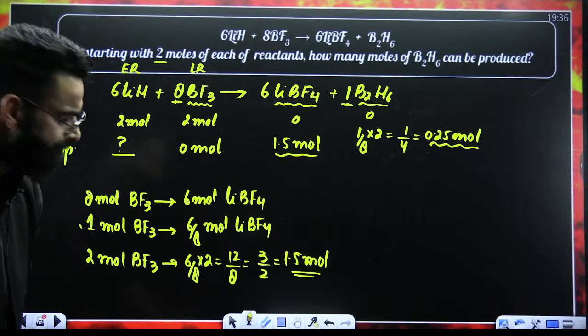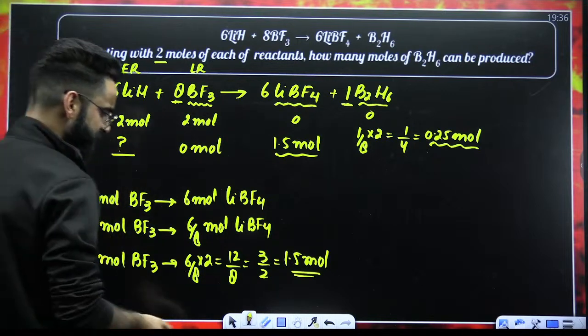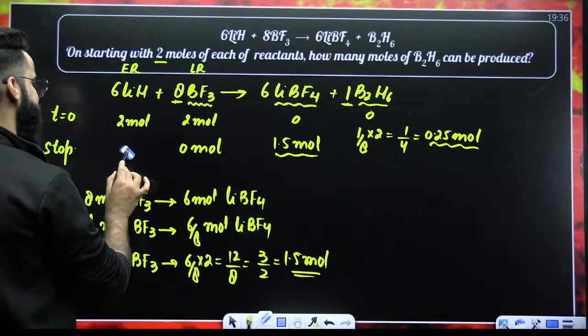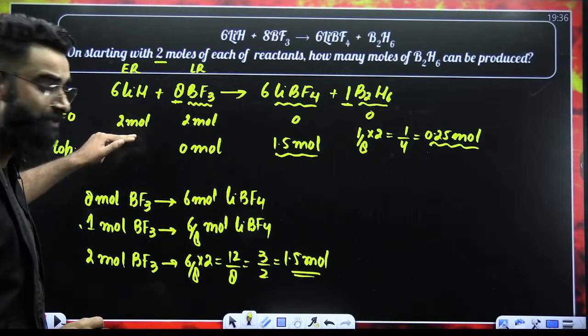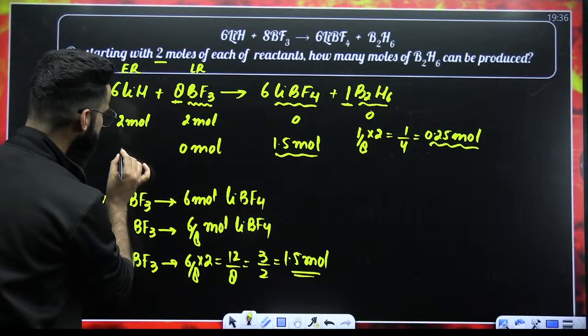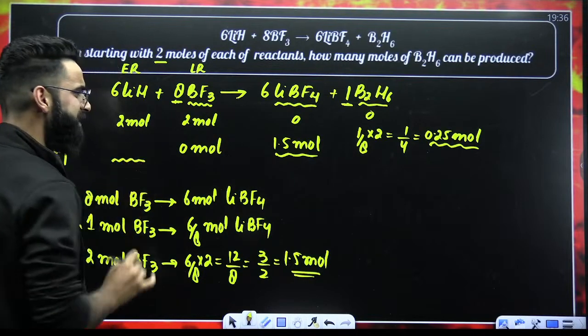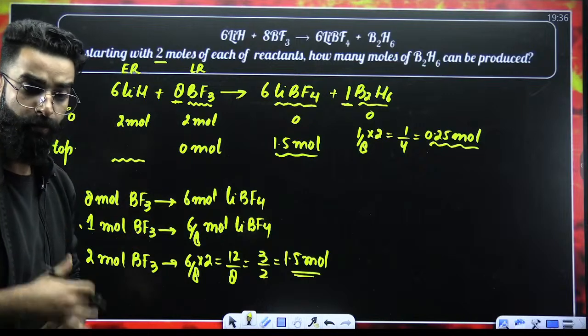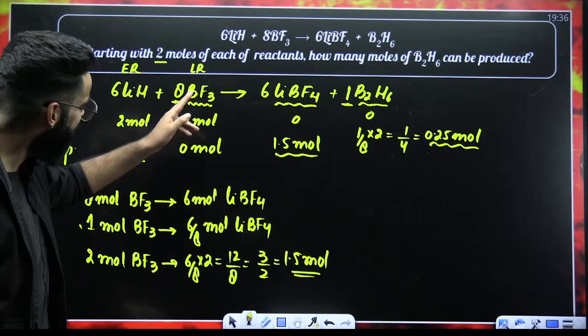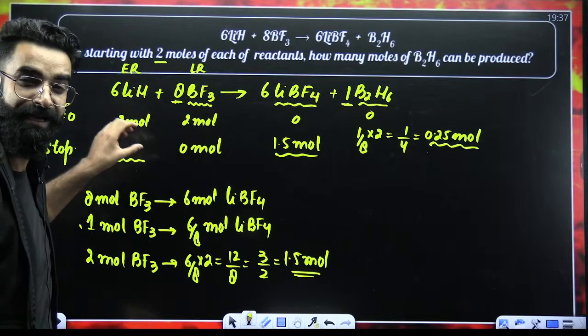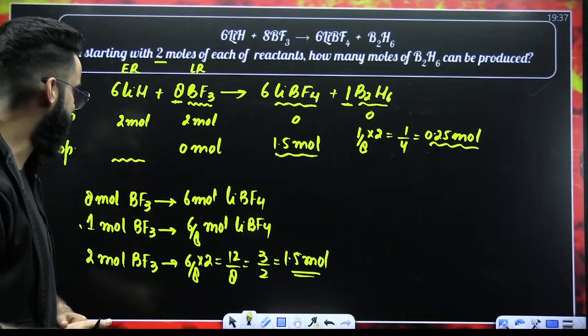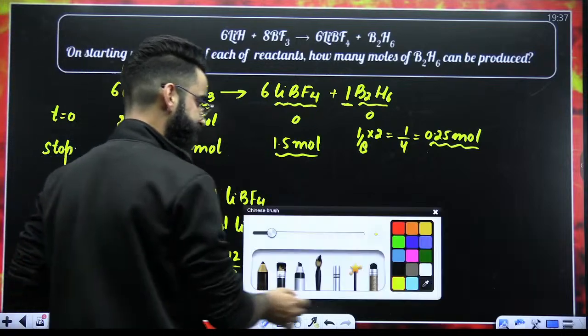Yes, simple. Now, what is this LiH over here? LiH is our excessive reagent. If it is an excessive reagent, that means out of 2 moles of LiH, there will be some moles of LiH still left in the container. Now, who is going to let us know about that? Again, the limiting reagent is going to let us know how many moles of LiH will be left in the container at the end of the reaction. How exactly? Try to understand.